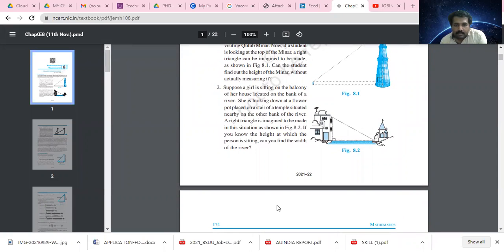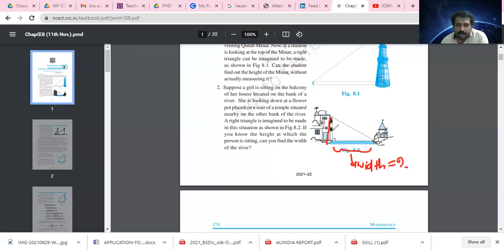This is the second example. What is the width of the river? This is the river. Suppose a girl is sitting on the balcony of her house, located on the bank of a river. She is looking down at a flower pot placed on a stair of a temple situated nearby on the other bank of the river.